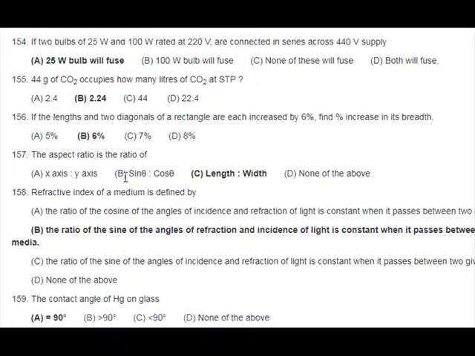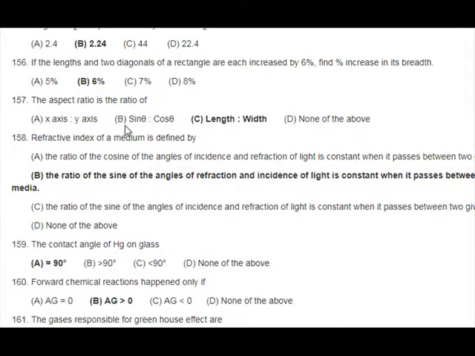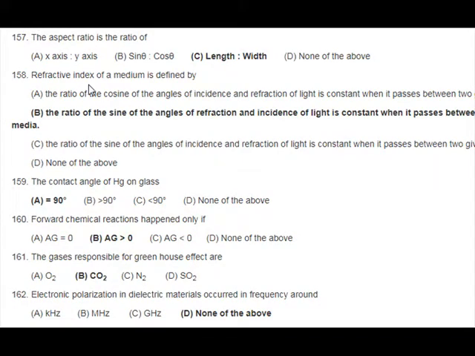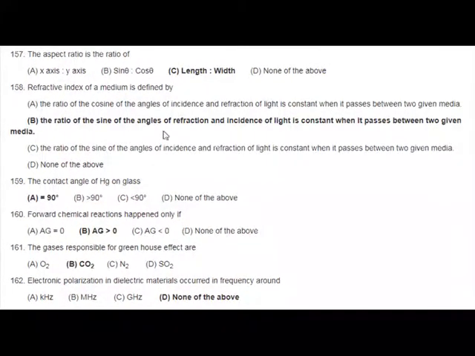157. The aspect ratio is the ratio of: A. X-axis, Y-axis. B. Thin, cos. C. Length, width. D. None of the above. 158. Refractive index of the medium is defined by: A. The ratio of the cosine of the angles of incidence and refraction of light is constant when it passes between two given media. B. The ratio of the sine of the angles of refraction and incidence of light is constant when it passes between two given media. C. The ratio of the sine of the angles of incidence and refraction of light is constant when it passes between two given media. D. None of the above.